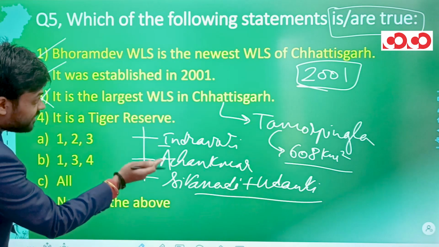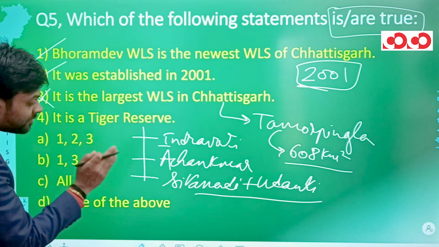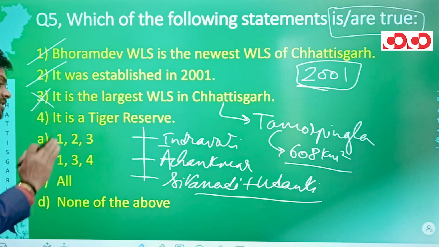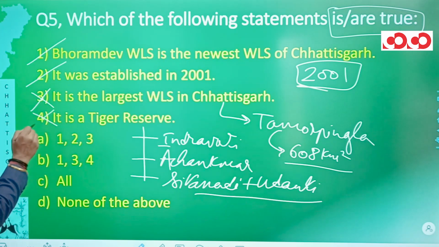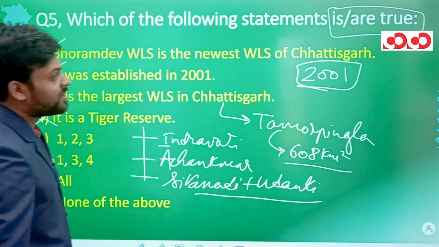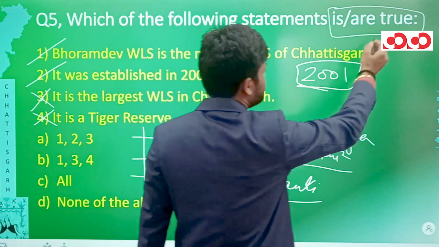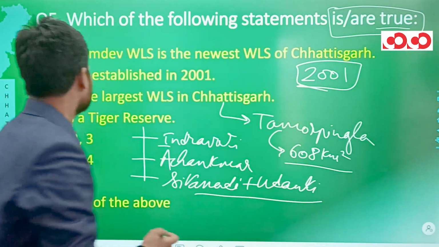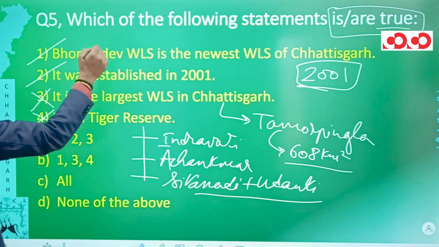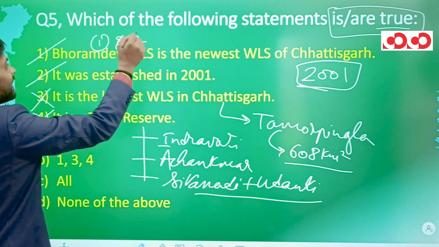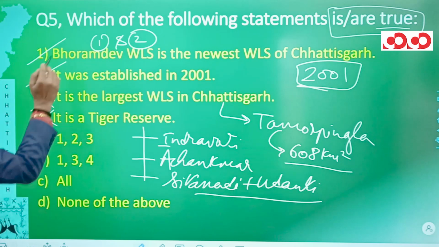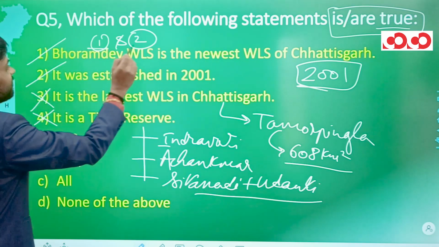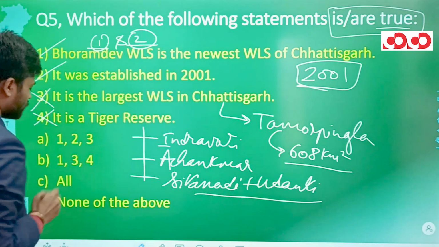So we can see from here that Bhoramdev Wildlife Sanctuary is not a tiger reserve. Hence this statement number 4 would also be incorrect. Now we have to remember, we have to tell which of the statements are correct or true. So only statement 1 and 2 are correct. So we have to choose an option which actually says that only statement 1 and 2 are true.